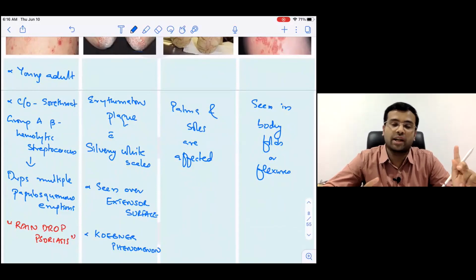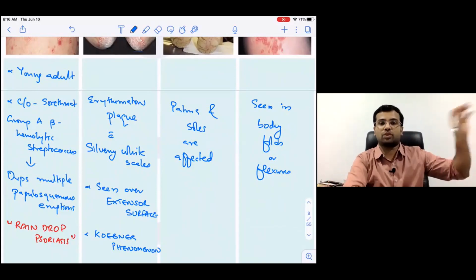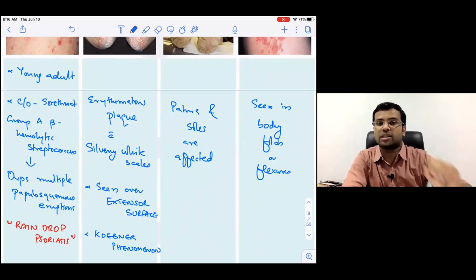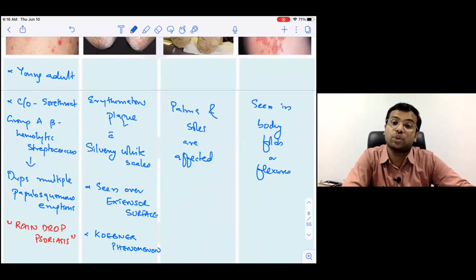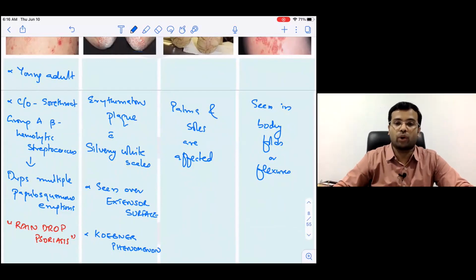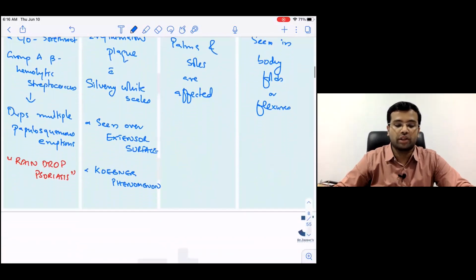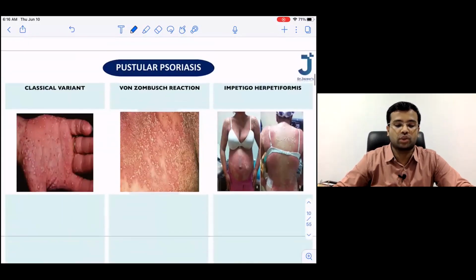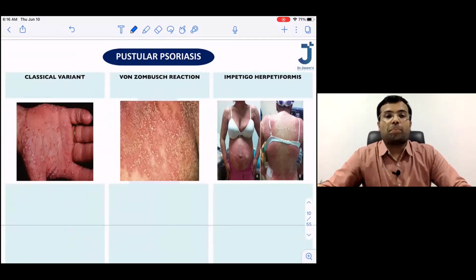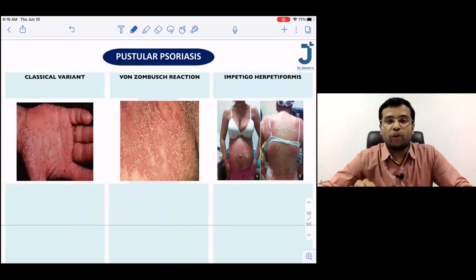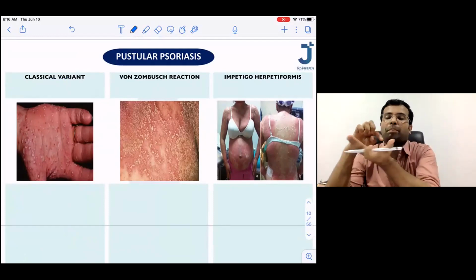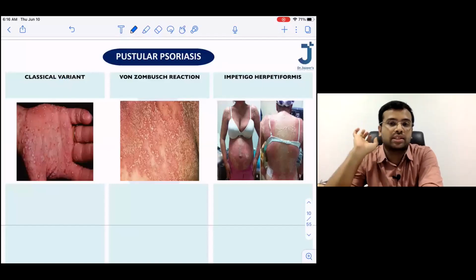Now, remember the first classification, psoriasis vulgaris, and after psoriasis vulgaris, it was the pustular psoriasis. Now let us see what is the basic clinical presentation of pustular psoriasis. I hope all of you have noted down the important points. Pustule means there is a papule which contains pus within it.